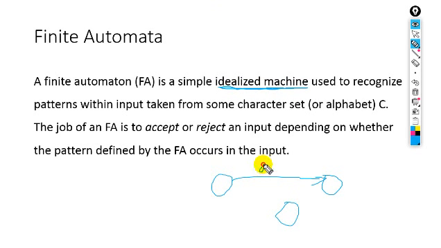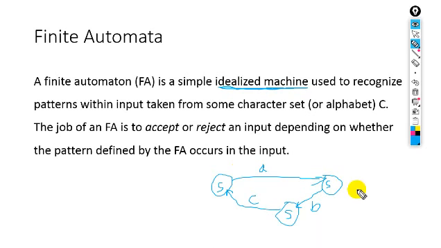For example, the input is A, it moves from one state to another state, and moving from this state to this, the input will be B and it comes back to the initial state. For example, input is C. So the finite automata is the state diagram. Here we will have states. For example, this is a state, this is a state, this is a state, and we will represent the flow of the real machine by using these idealized machines, by using these state diagrams.